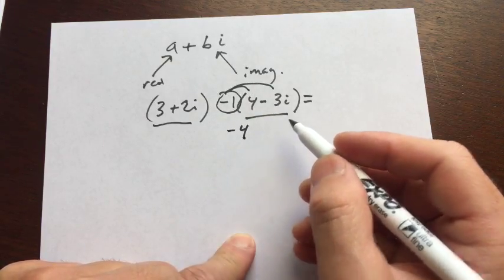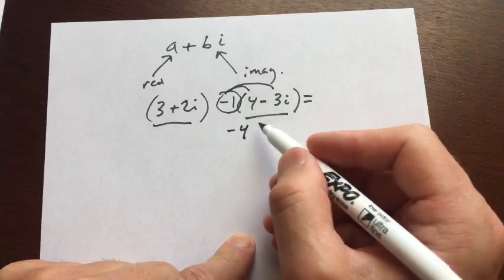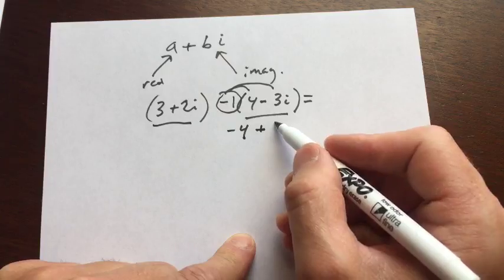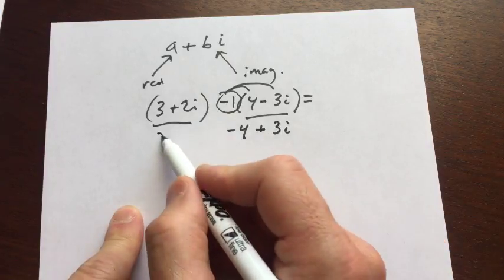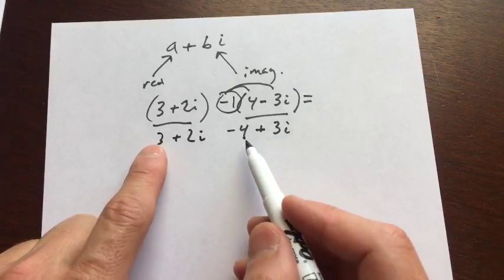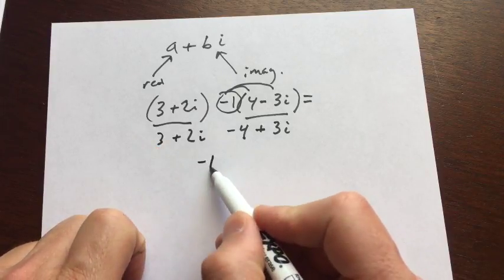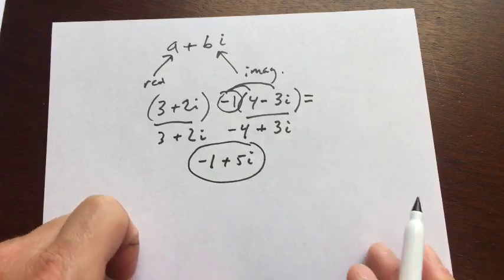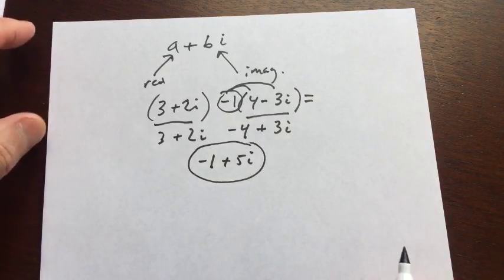Ashil is saying -1 plus 5i. Let's double check his or her work there and see if that's correct. So we distributed following Kezia's suggestion. Now all we have to do is combine like terms. So 3 plus -4 is -1. 2i plus 3i is 5i, and you've got it. So that's exactly right. So Ashil was right.